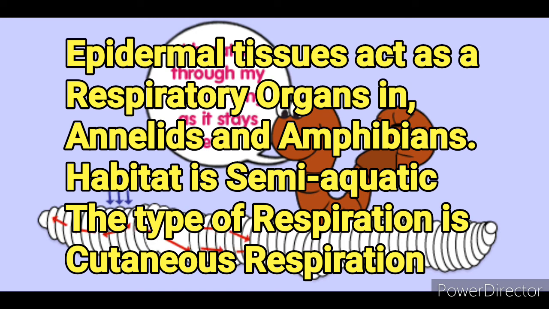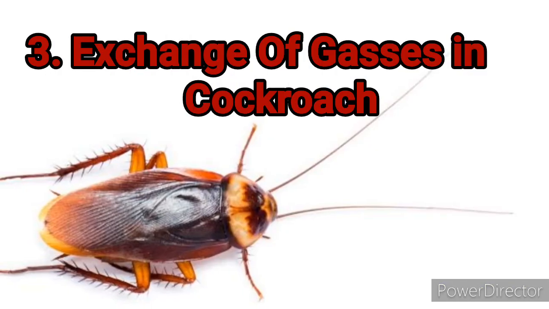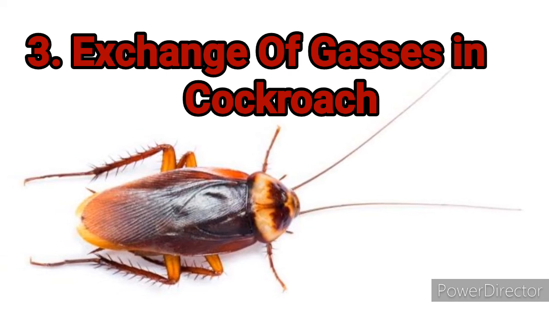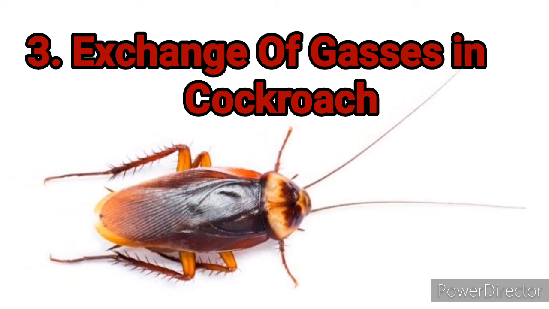This type of respiration, in which exchange of gases occurs through the skin, is called cutaneous respiration.